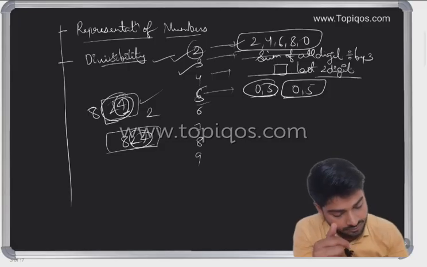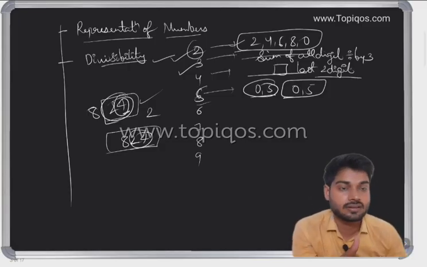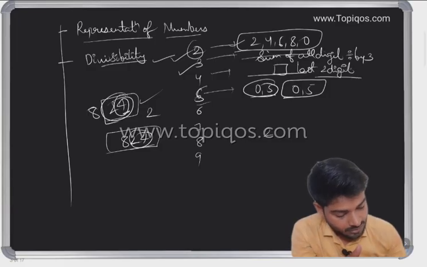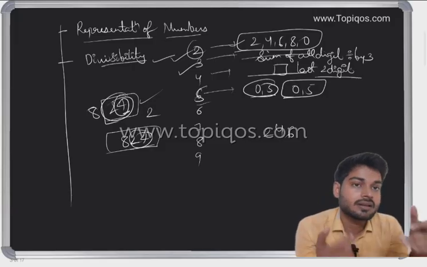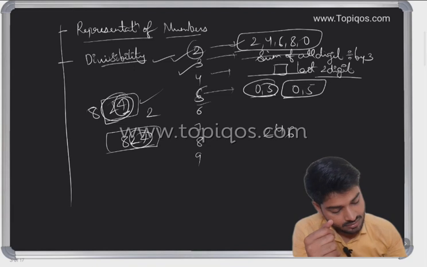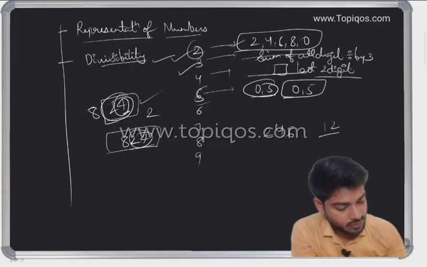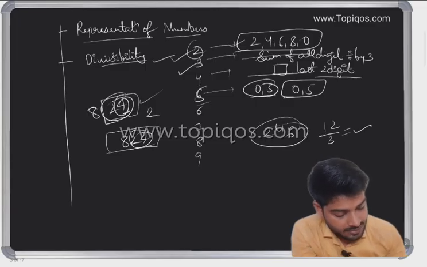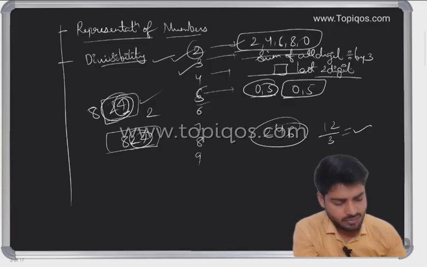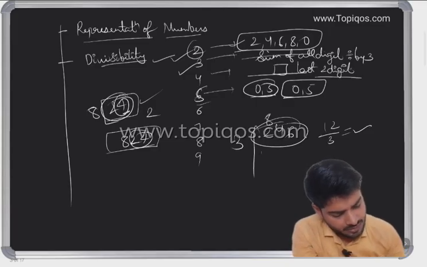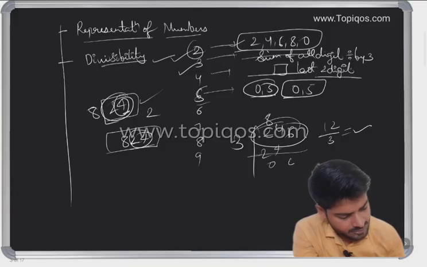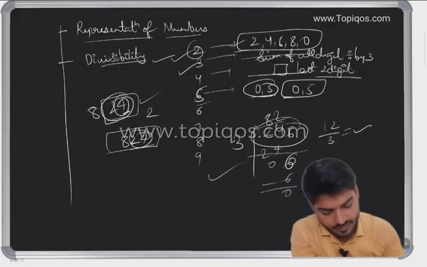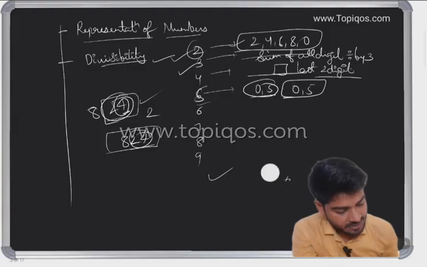In case of 3, we have to take the sum of all digits. So what does the sum of all digits mean? Like 2, 4, 6. Can it be divided by 3? 2 plus 4 is 6, 6 plus 4 is 12. Yes, 12 is divisible by 3, so I can say this is divisible by 3. You can also solve it like 3 times 8 is 24. Yes, it can be divided. So no problem, we have understood some divisibility rules.